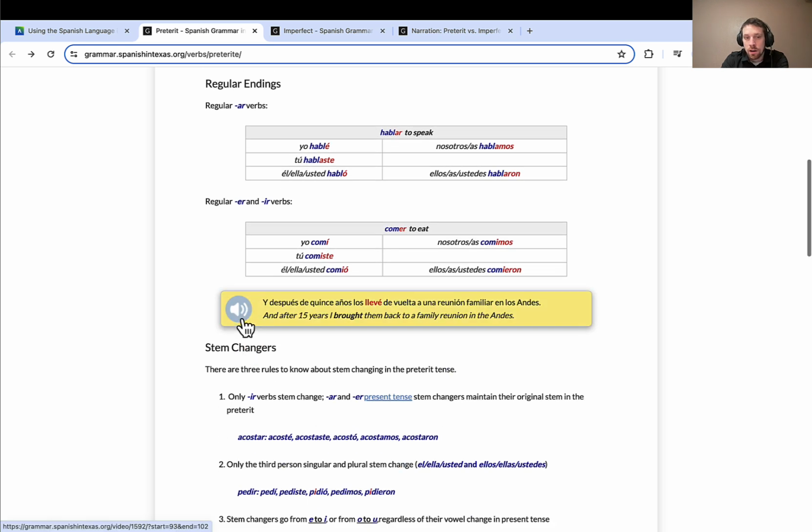You can always click on these little icons, and this will bring up a video of a native speaker using example sentences. Super helpful for your listening skills and seeing how these tenses are used in real live conversations and speaking. So an example sentence could be, y después de 15 años los llevé de vuelta a una reunión familiar en los Andes. And after 15 years, I brought them back to a family reunion in the Andes. So there you can see llevé is I brought, and how that conjugation works.